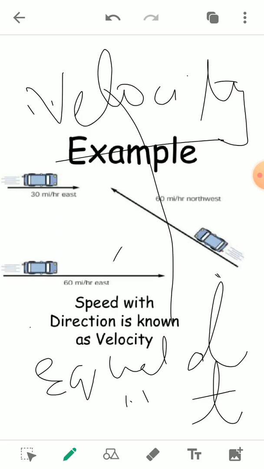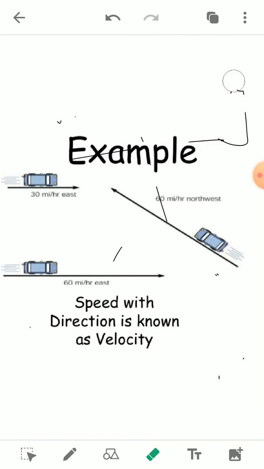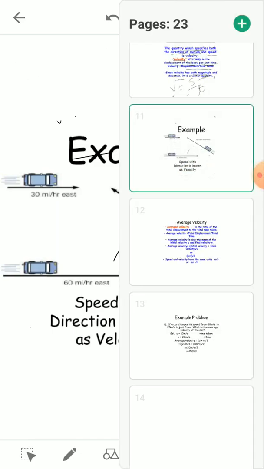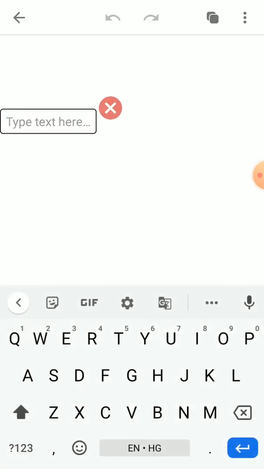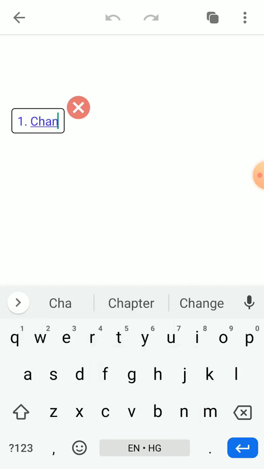Now see here, by this you are able to understand one thing, that we can change the velocity. And by what two things can we change the velocity? By two ways we can change the velocity. And what are they? The first one is by changing the speed of the body.